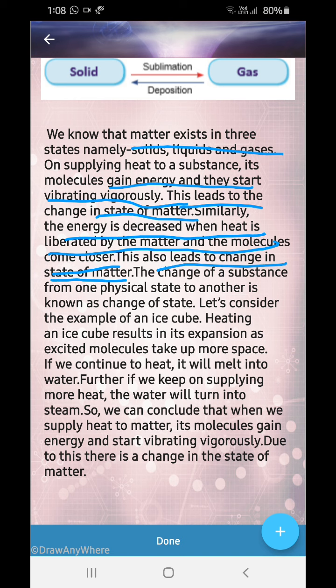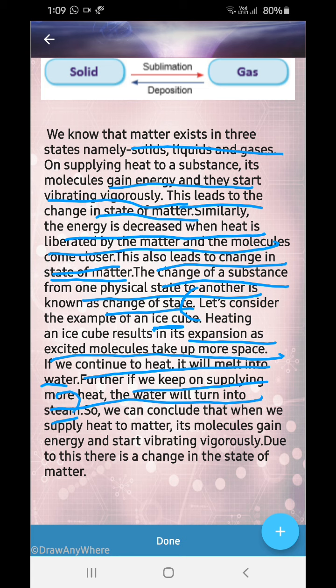You all know all this. The change of a substance from one physical state to another is known as change of state. An example is given here. Let's consider the example of an ice cube. Heating an ice cube results in expansion as excited molecules take up more space. If we continue to heat, it melts into water. Further, if we keep on supplying more heat, the water will turn into steam. So we can conclude that when heat is supplied to matter, its molecules gain energy and start vibrating vigorously. Due to this, the change of state of matter takes place.